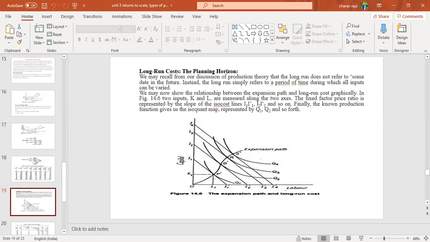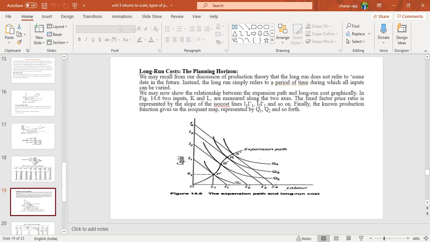That is what I already said. Now we may show the relationship between the expansion path and long run cost graphically.